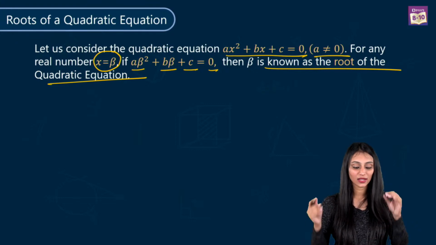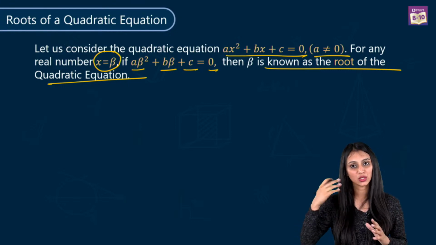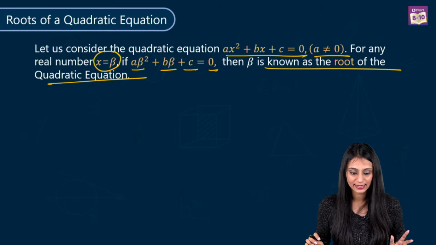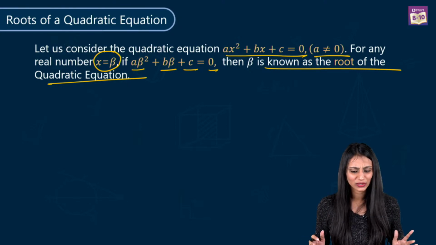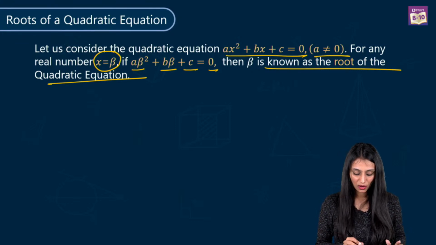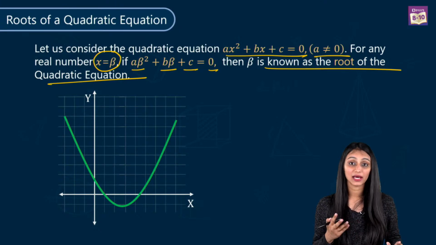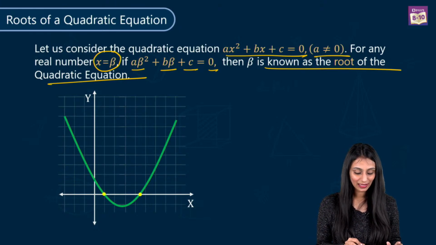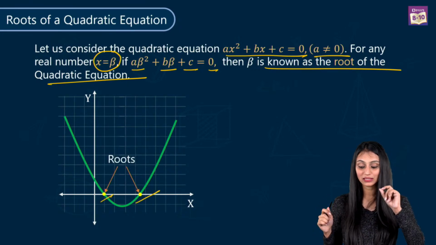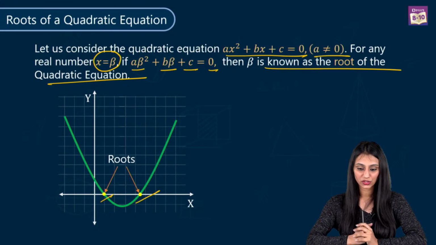So a root is something that when you put that in place of the variable, the entire equation is equal to 0. That means we can say that it is the root of the given equation. Alpha, beta, anything you can put. It's actually denoting a real number over here. Alright, so let's take a look at this graph over here. We know that quadratic equations always have a parabola, U-shaped graph. And you can see that at these points it is touching the x-axis. So these are actually denoting the roots of this quadratic equation.